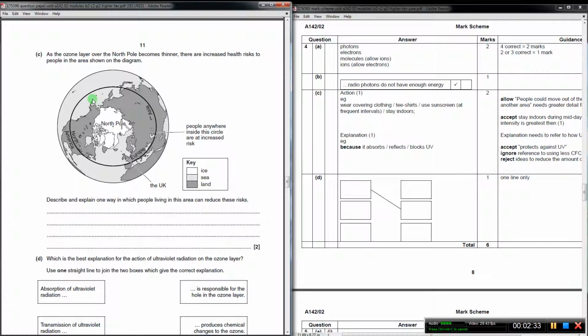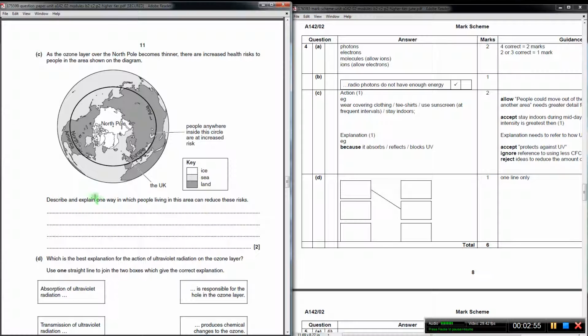And that is risks of skin cancer and sunburn, increased risk of skin cancer and sunburn. So the ways in which we can protect against that are wearing clothing or using sunscreen. And both of those will be explained by the fact that the clothing or the sunscreen absorbs the ultraviolet radiation.